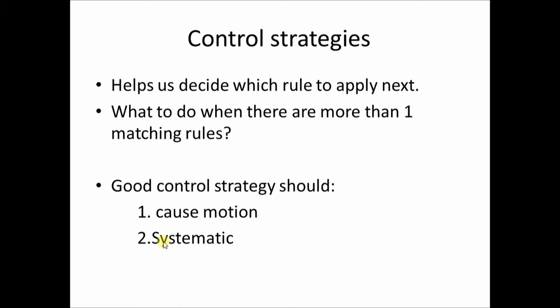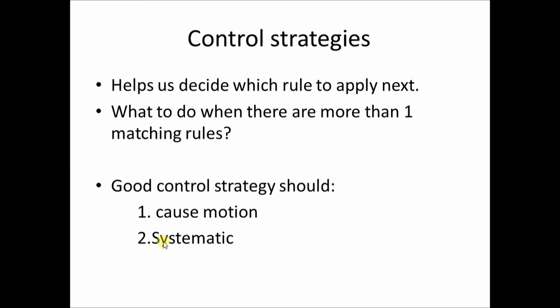Okay. Now because the control strategy is not systematic, we may explore a particular useless sequence of operators several times before we finally find the solution. So these two examples which I have told you show what can happen if the control strategy does not cause motion, or if the control strategy is not systematic.